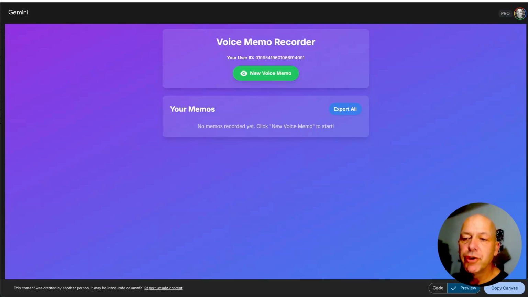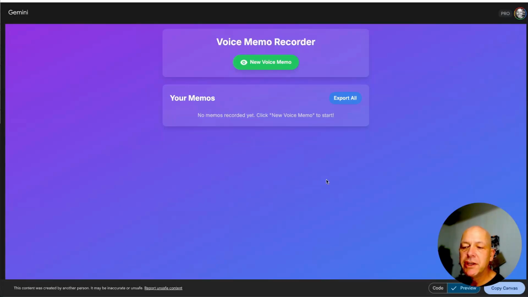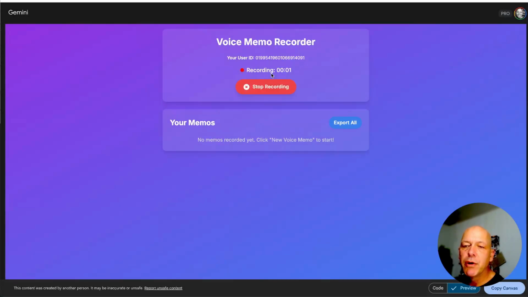Your user ID, voice memo recorder, your memos, export all, new voice memo, permission needed, allow, new voice memo. Hey, here I am building my first vibe-coded app in Gemini, which took a total of 2 minutes. First, I did it in Claude, which took about 20 minutes, but I wasn't completely successful. Claude actually built a pretty nice prototype, but I had a permissions problem. And then I went to Gemini, and in the space of 2 minutes, I had it done.